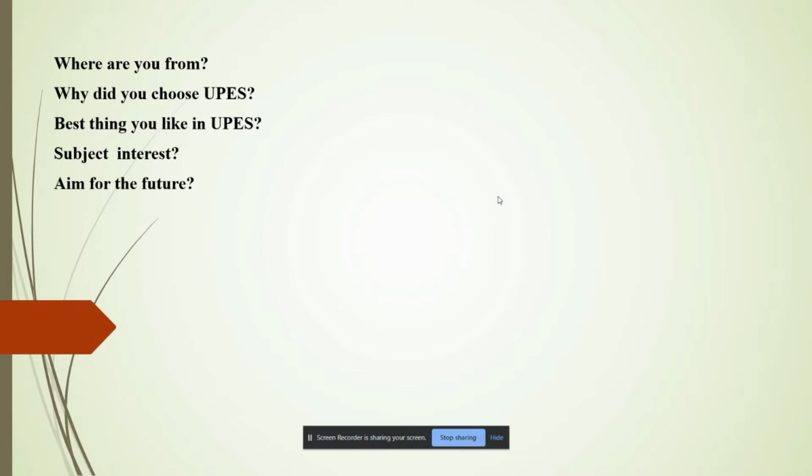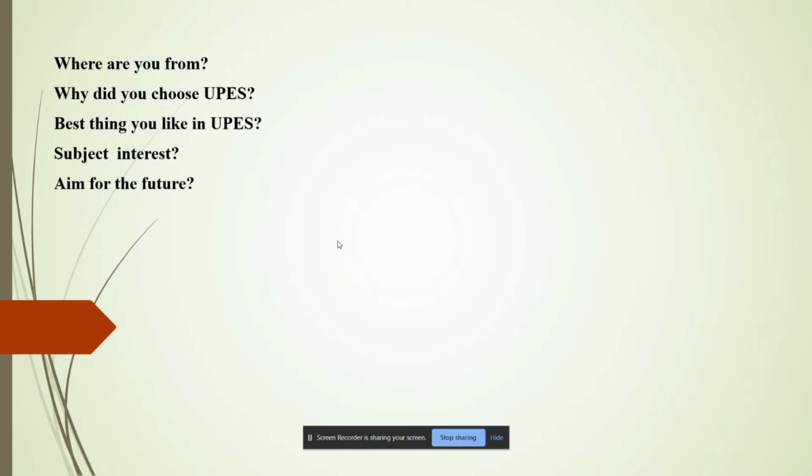Why did you choose UPES? I chose UPES because it is a renowned university of the state Uttarakhand and because of the ample opportunities it gives to its students. The exposure it gives to the industry world makes us industry ready before entering the corporate world. The other question is, the best thing you like in UPES. The best thing that I like in UPES is the environment, student collaboration, the chapters, sports facilities and extracurricular activities that are provided in UPES.